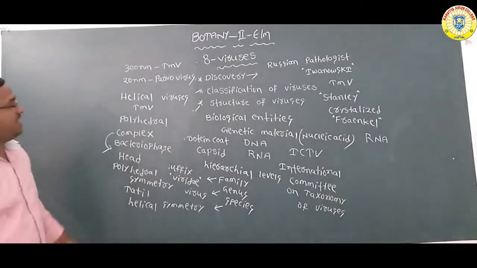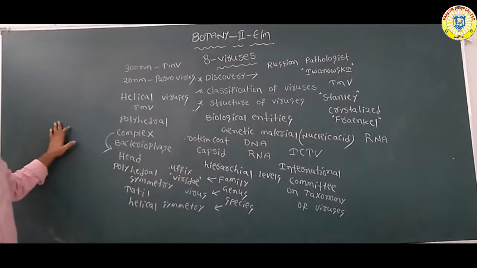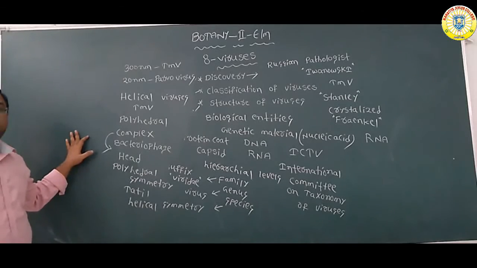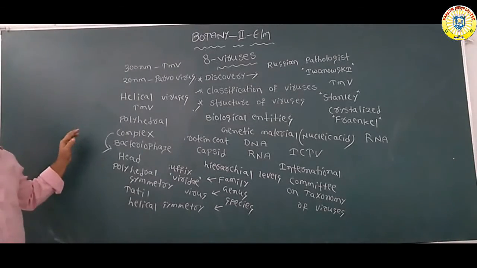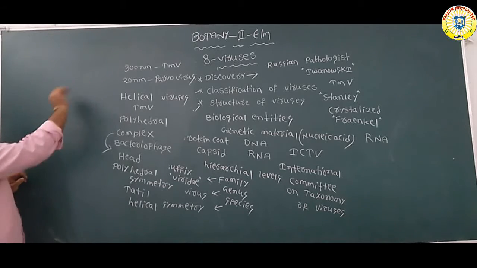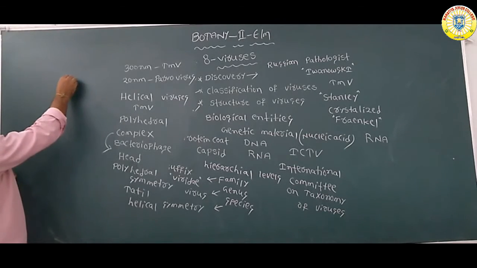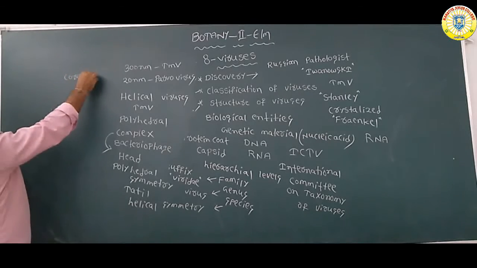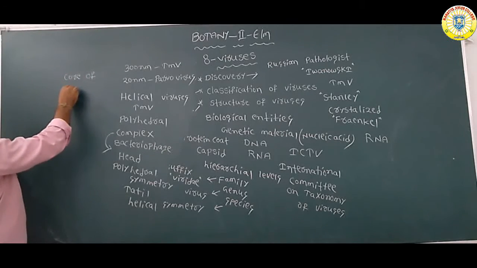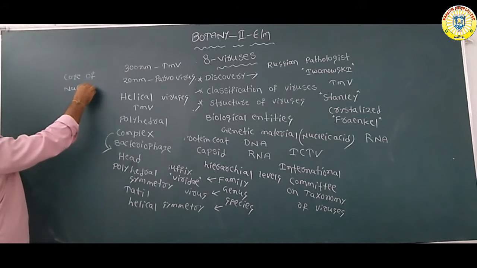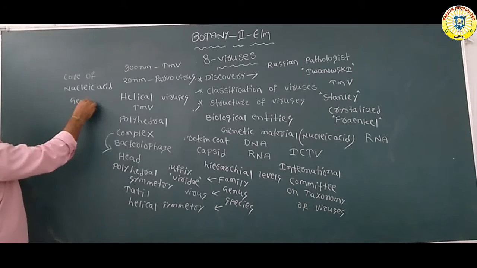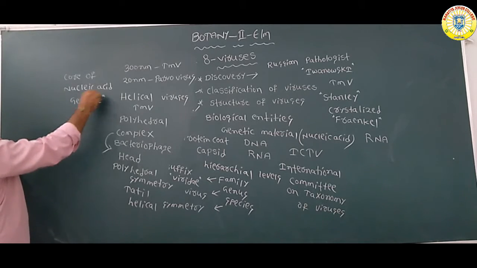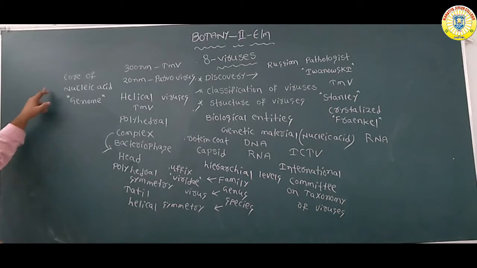And one more thing you can remember here. The virus mainly contains two components. One is the core of nucleic acid, core meaning center, which forms the genome.